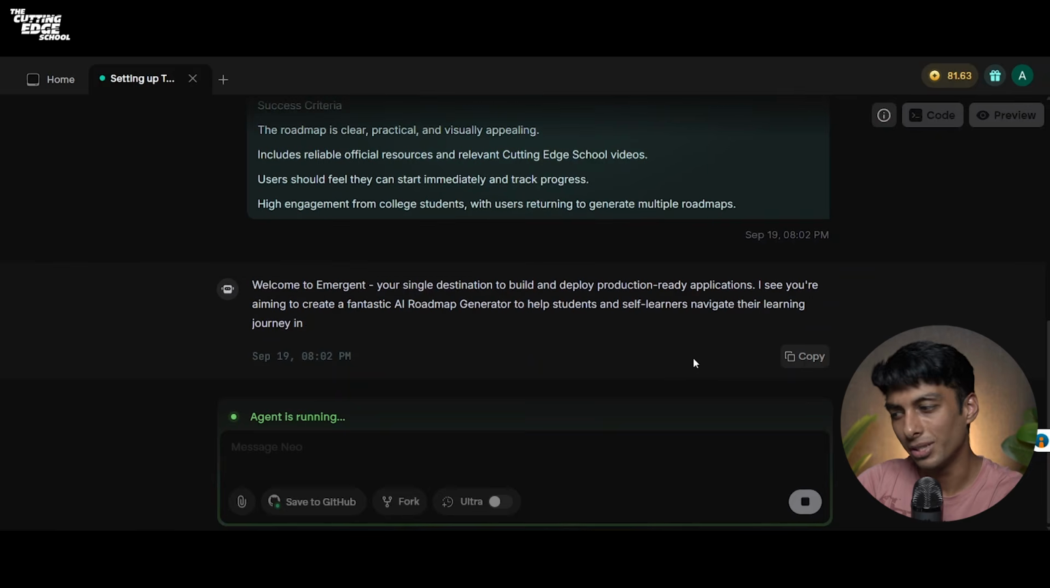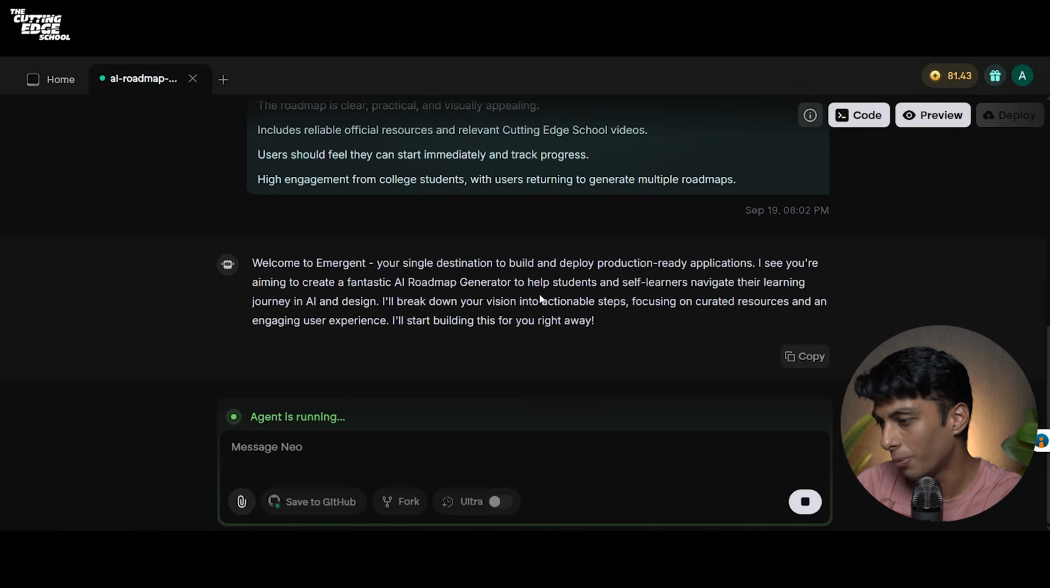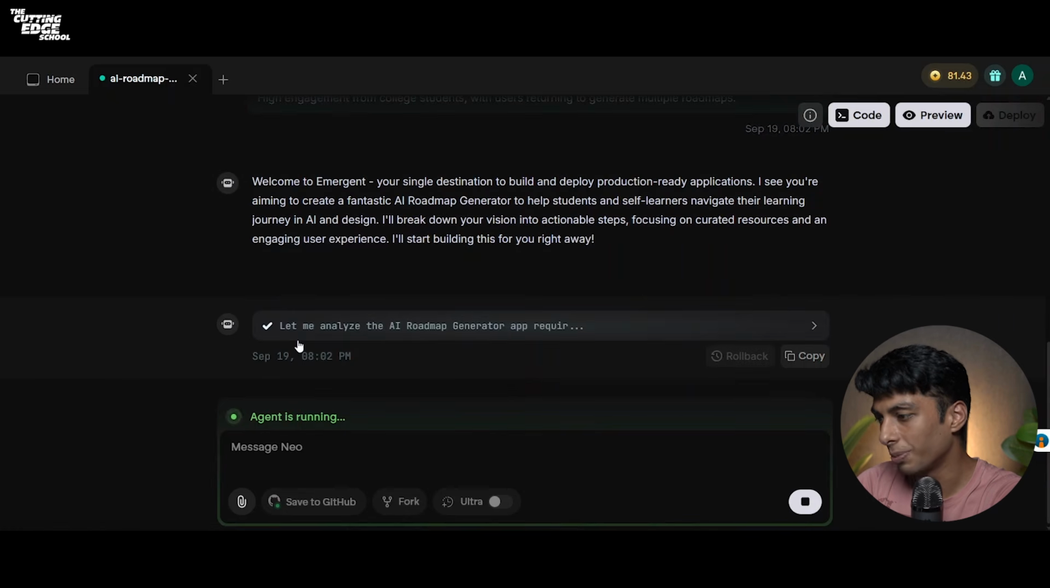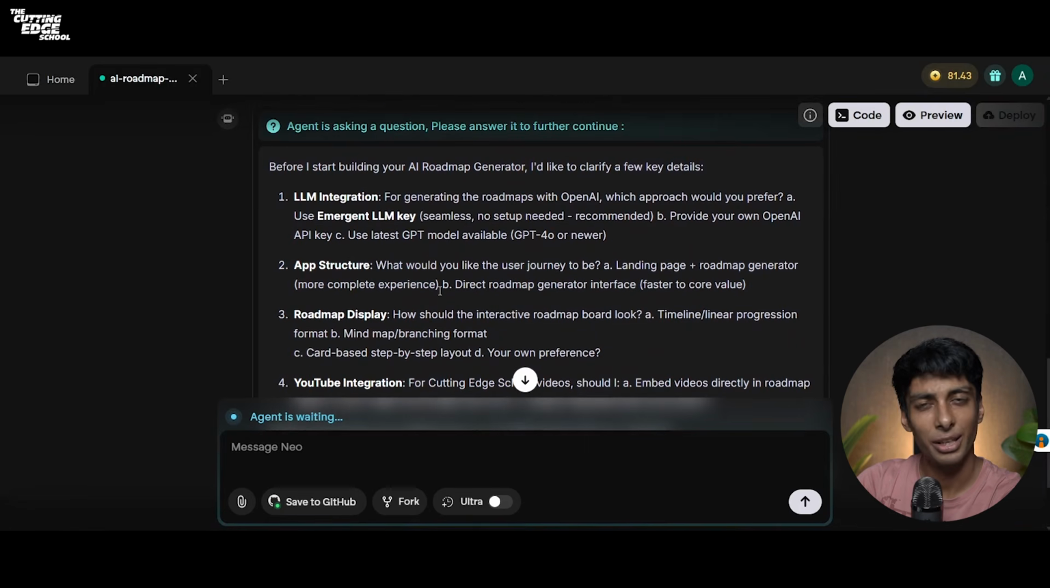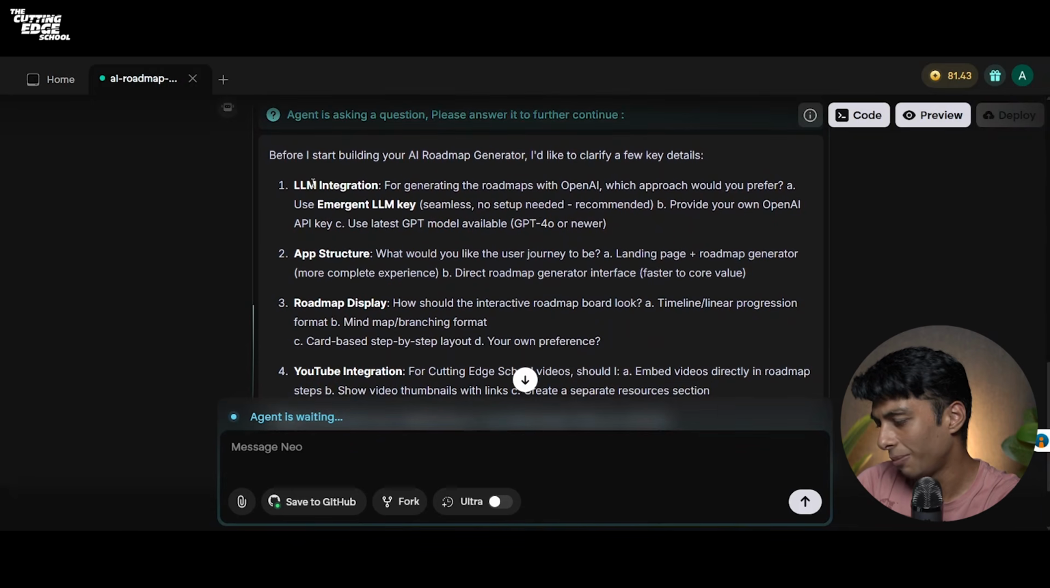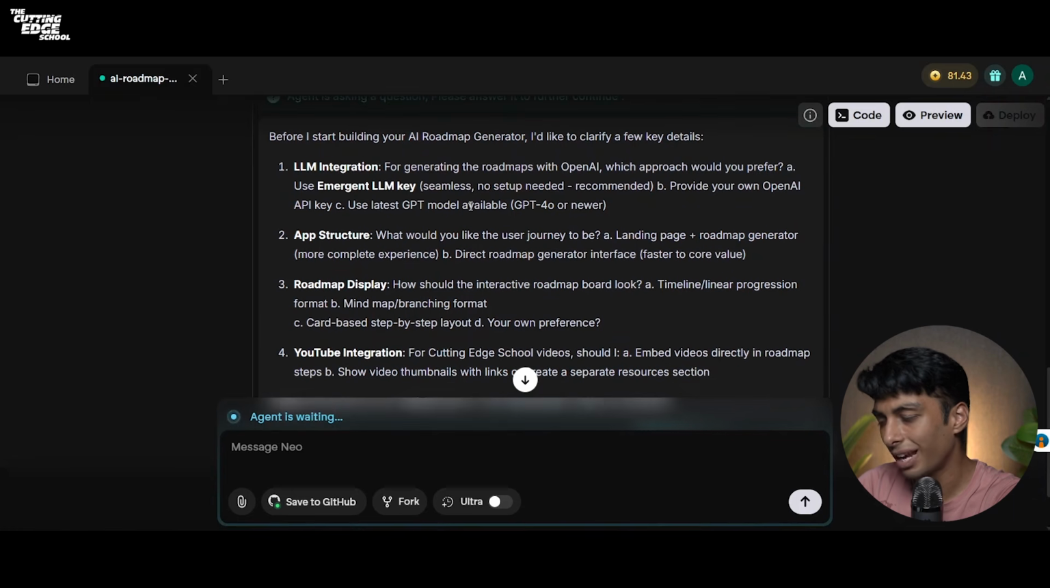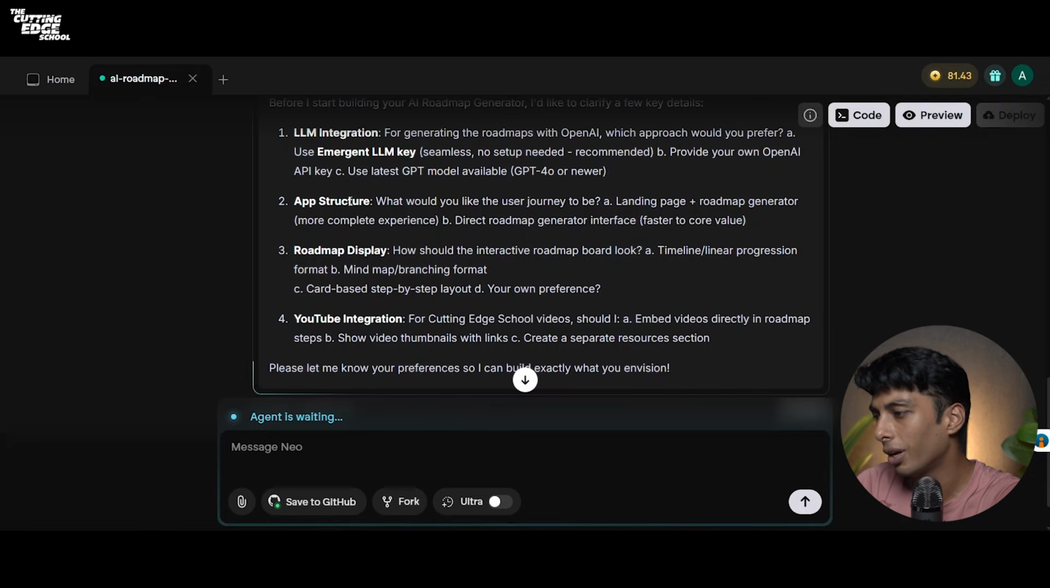It says, "Welcome to Emergent, your single destination to build and deploy production-ready applications. I see you are aiming to build a fantastic AI roadmap generator to help students and self-learners navigate their learning. I'll break down your vision into actionable steps focusing on curated resources and engaging user experience. I'll start building this for you right away." Now, as you can see, the agent is asking questions first. The first question is LLM integration. For generating the roadmap with OpenAI, which approach would you prefer? To use the Emergent key or directly your access key of OpenAI. You can also see that you have app structure, roadmap display, and YouTube integration.